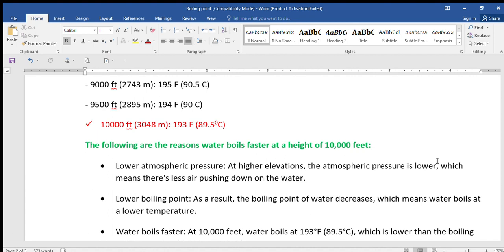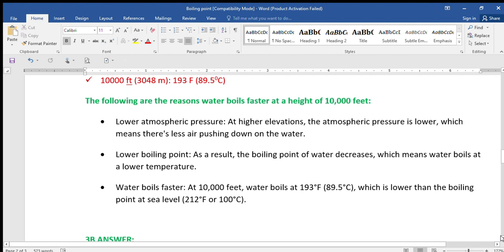All right. Now, what are the reasons? Because we are asked to state the reason. What are the reasons your water boils faster at a height of 10,000 feet? As I've explained before, it is due to the lower atmospheric pressure. At higher elevations, pressure drops, which means there's less air pushing down on your water. Number 2, lower boiling point. Because the boiling point has reduced, it means your water will boil at a lower temperature. It won't reach the normal 100 degrees centigrade before it will start boiling.